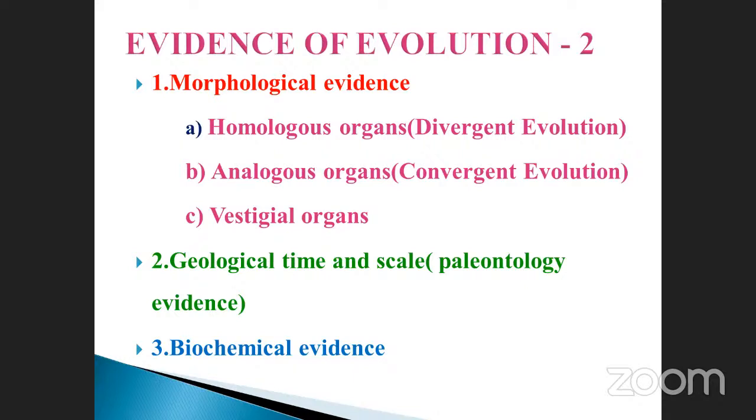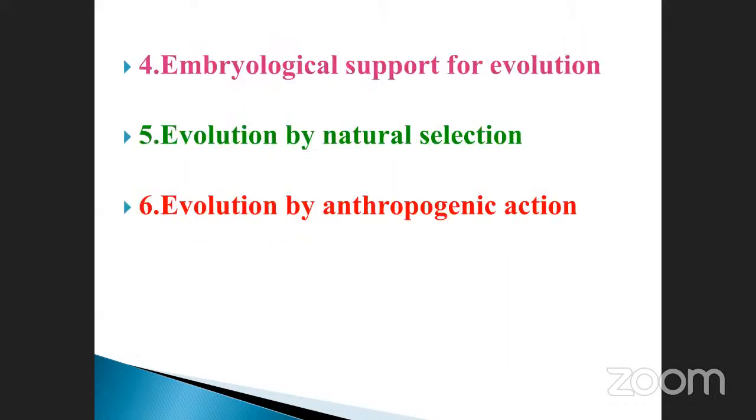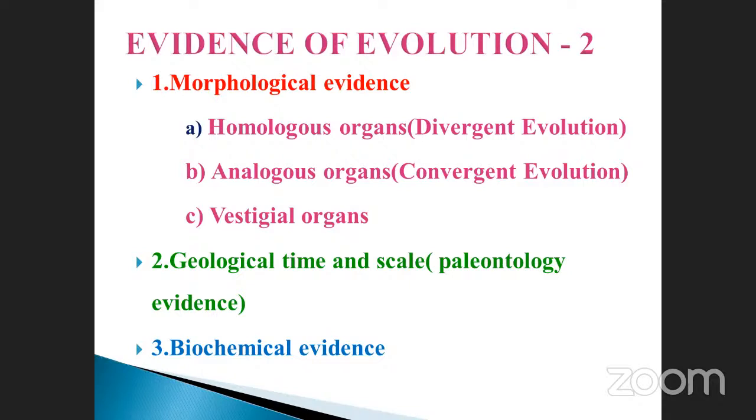What are the chemical structures present in each and every cell? And embryological support for evolution. Evolution by natural selection. Evolution by anthropogenic actions. These are very, very important evidences of evolution.